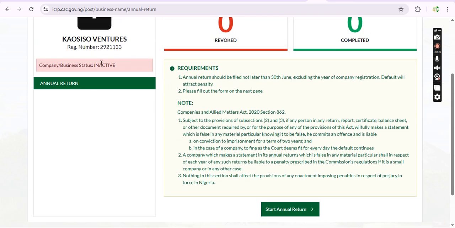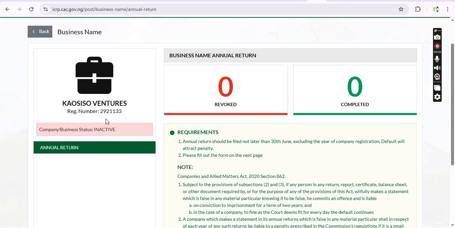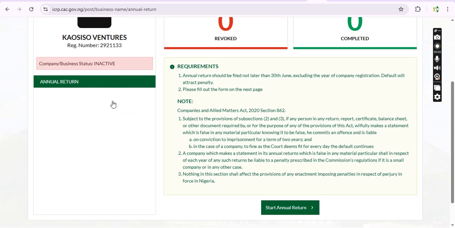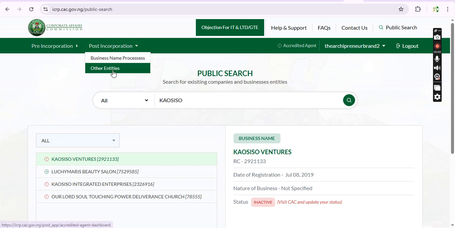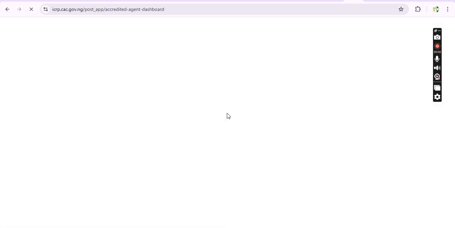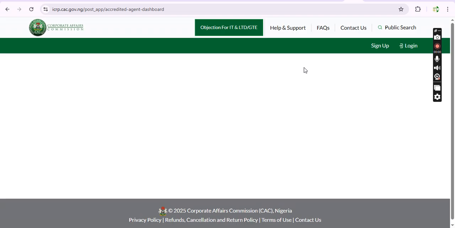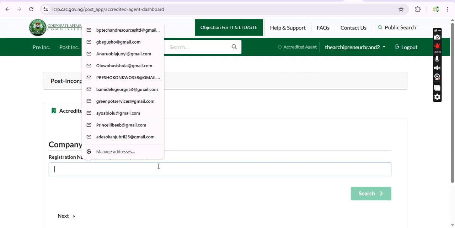I told you earlier that with the former CAC post-incorporation portal, even if the status is inactive, it will not show here that it's inactive, and you will not only see annual return here, you will also see other processes here. But due to the new upgrade, other processes have been cancelled. And this is not only for business registration alone, it also occurs for company registration. It also occurs for company registration. If your annual return is not filed up to date, you cannot do any other thing on that portal.